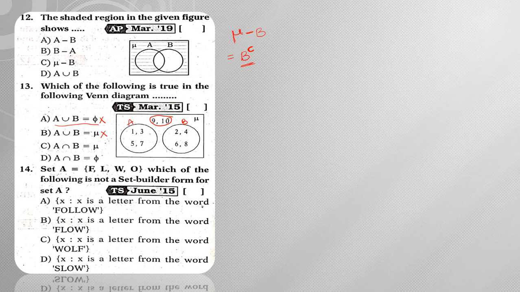Next, A intersection B is equal to mu. This is also not possible. Next, option D: since both the sets are different and there is no common element between these two, option D will be my answer.